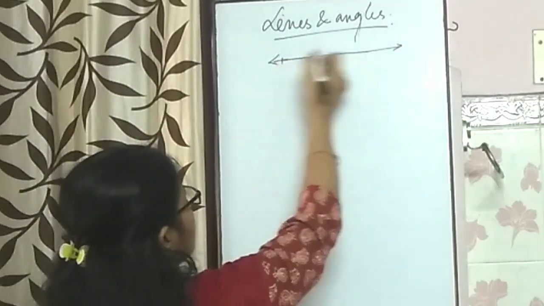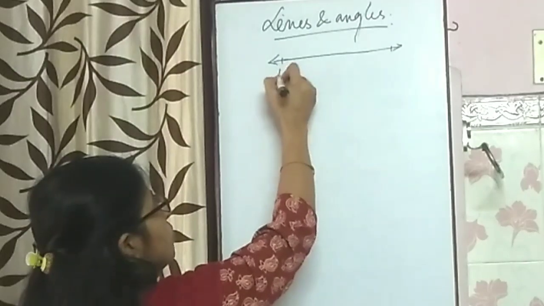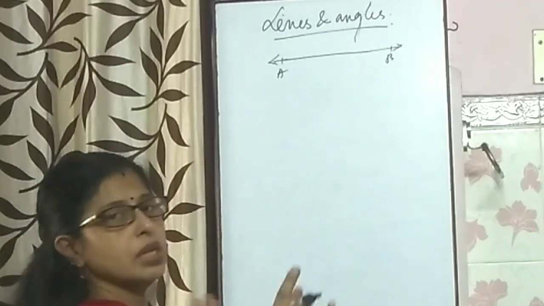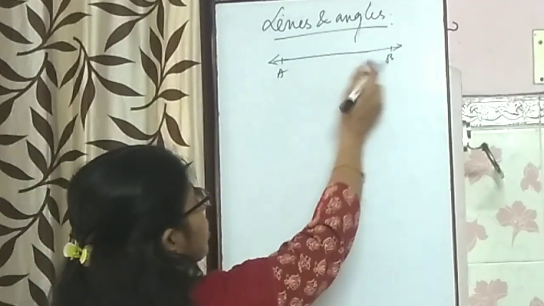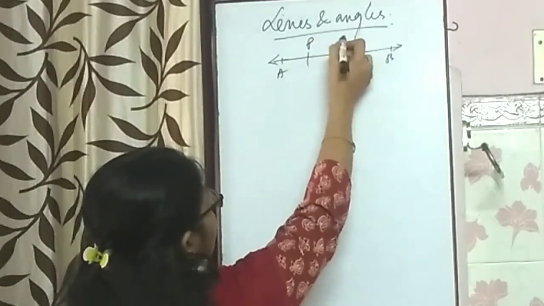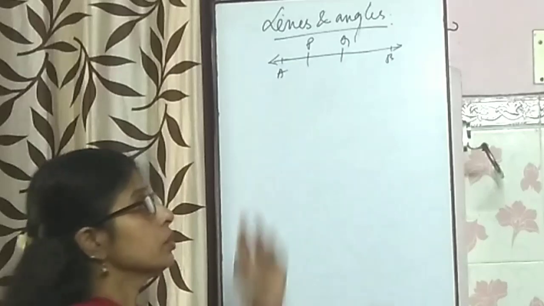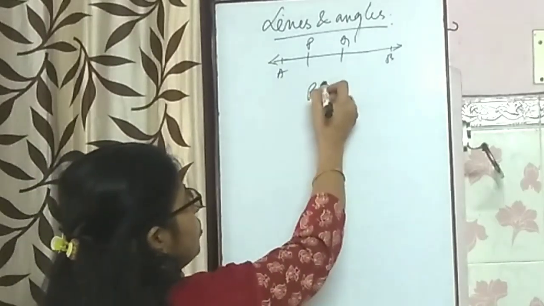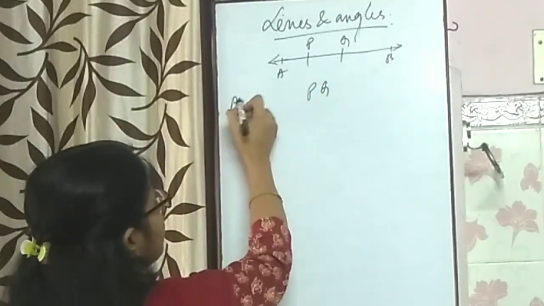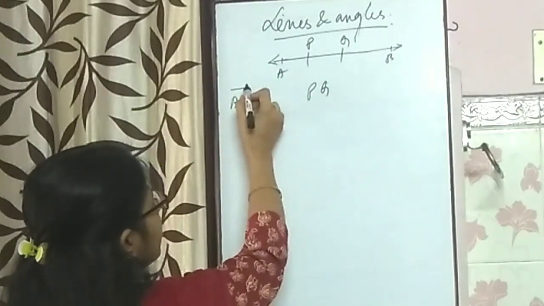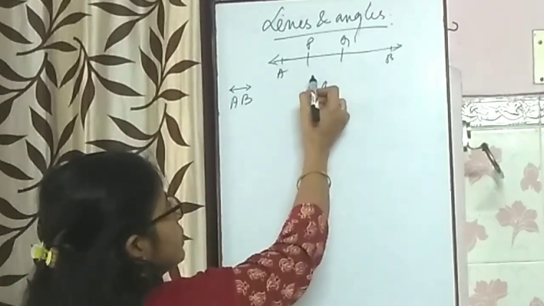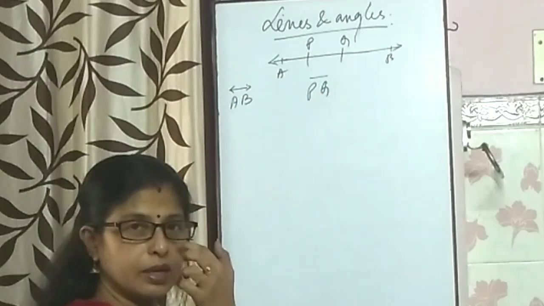For a line we mark in this way, it is extended on both sides, right and left, so it's called a line. If we take a portion from there, say PQ, then PQ is called a line segment. The line we mention this way, with arrow marks on both sides. For a line segment, simply a bar is given.